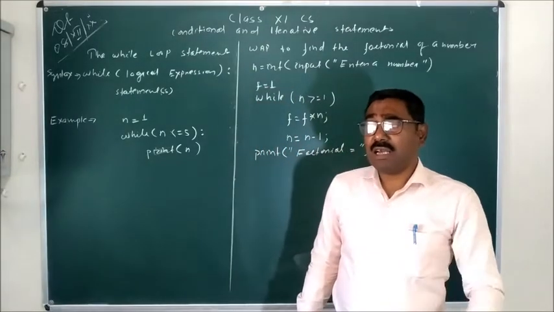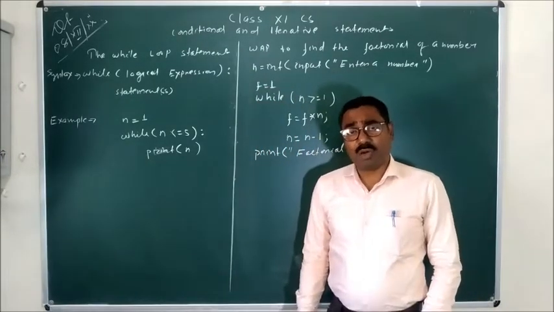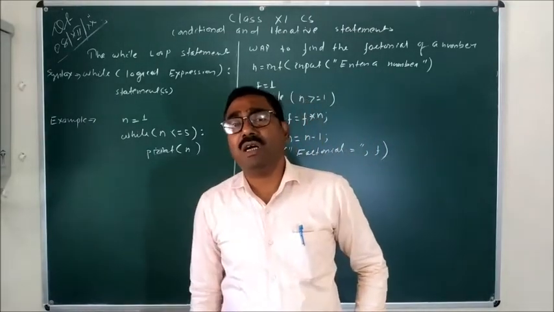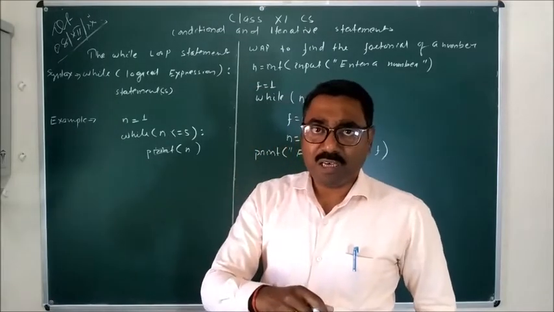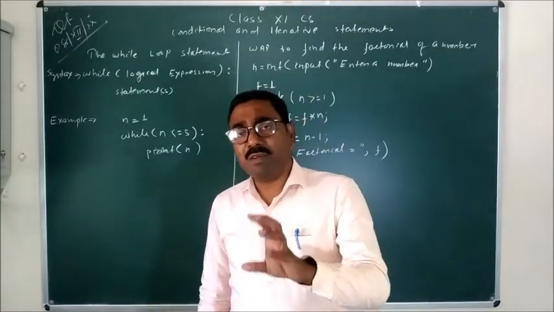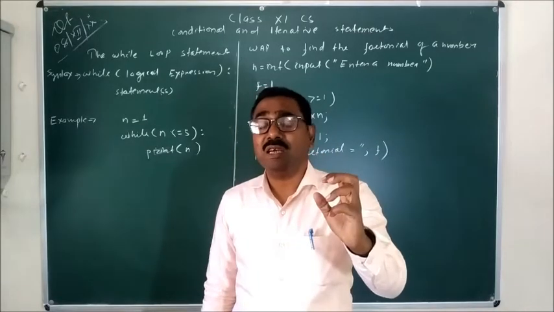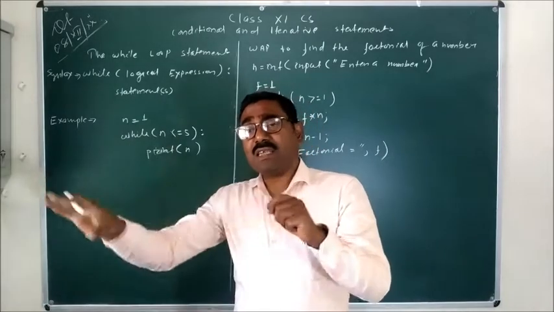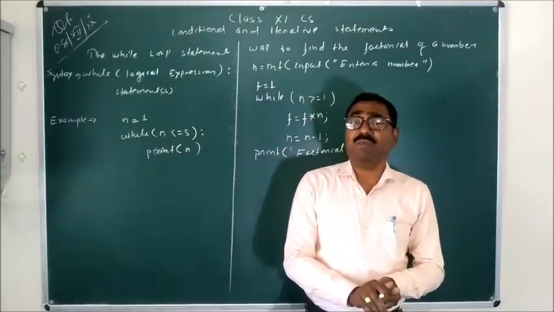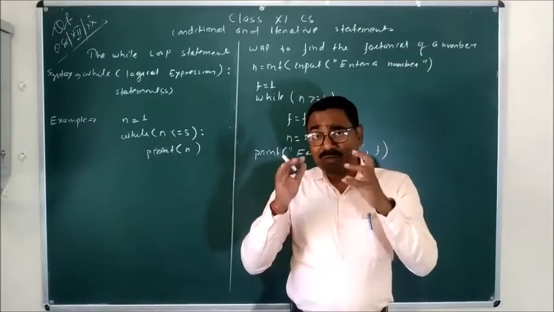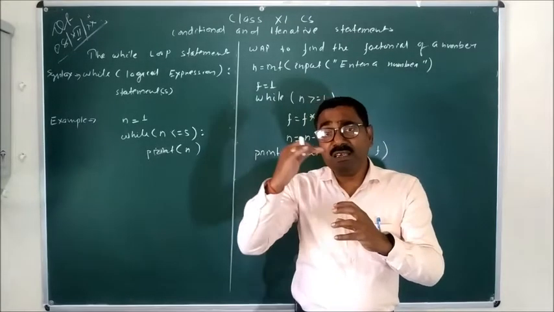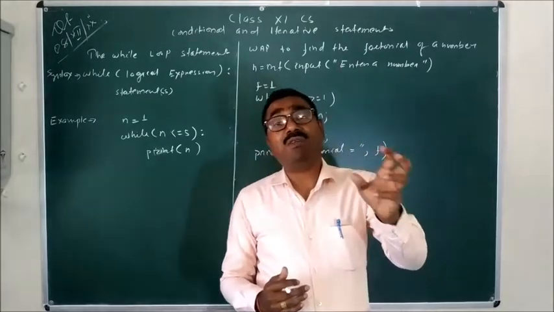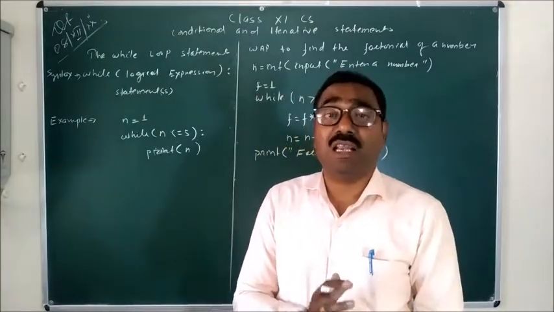The initialization statement is used to assign the initial value, or lower value, or the starting value of the loop control variable. Whereas in the iteration statement, the variable's value will gradually increase or decrease to achieve the final value. And what is the final value? The value which is checked in the logical expression.